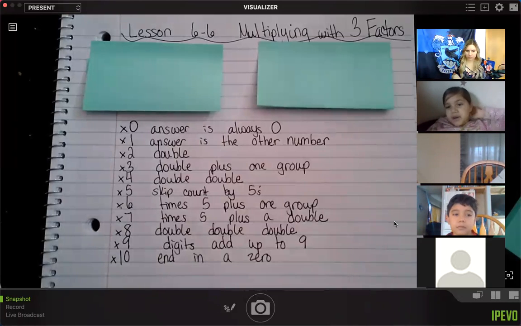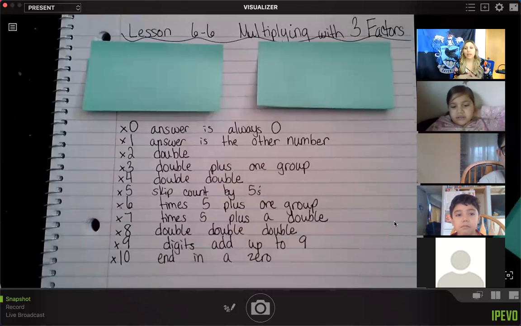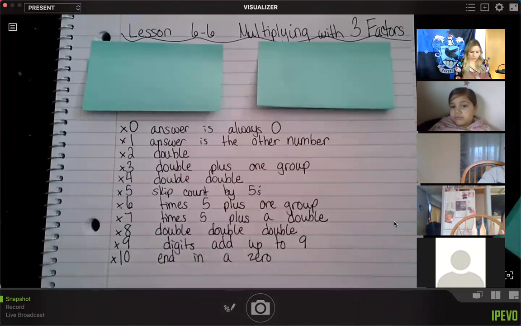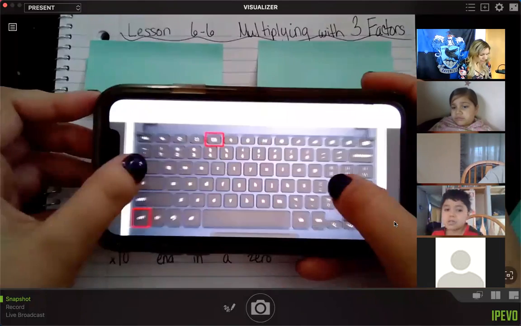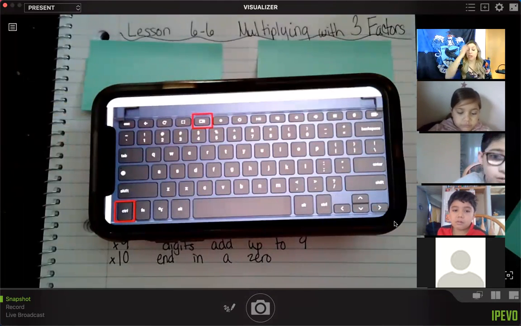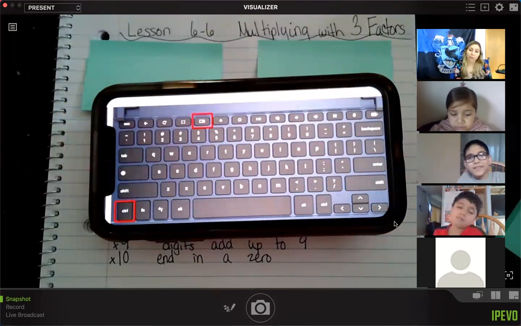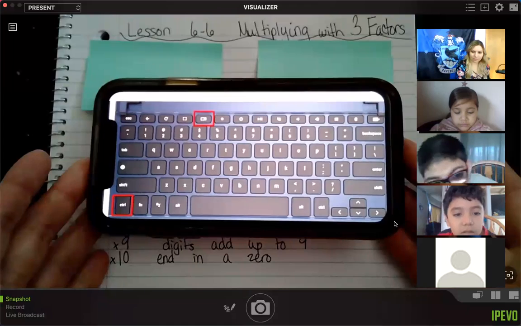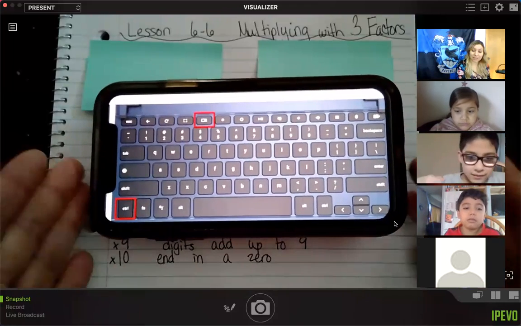I can't find my notebook. Is it okay if I can just do it? Yes, you can also take a screenshot of this, Leilani. Let me show you guys how to do a screenshot really quick in case you may have forgotten or may not have known. If you press these 2 buttons on your Chromebook at the same time, it will take a picture of your screen and it will save it to your downloads folder. So when you click the bottom of your screen, it'll say folders and it'll save it to your computer. So pressing these 2 buttons at the same time will take a picture of your screen.